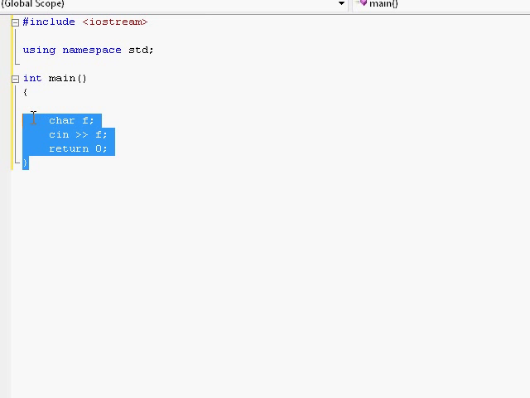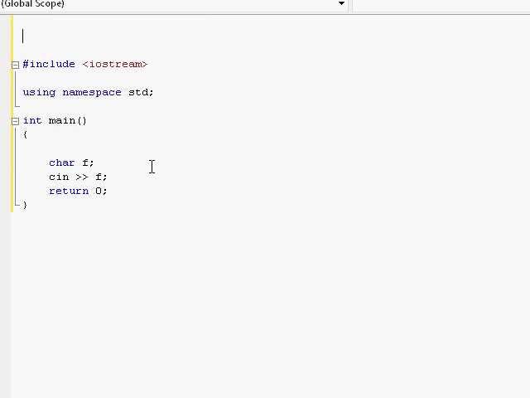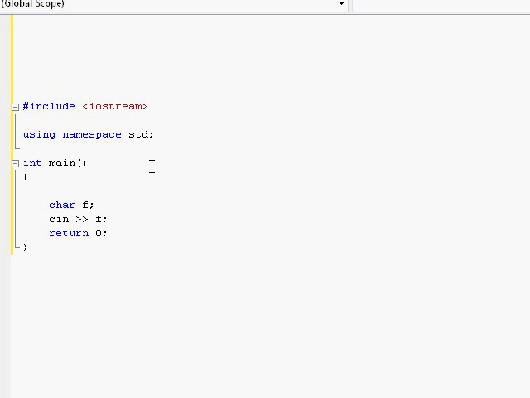So without going into all the details, pretty much every level of opening and closing brace has its own territory of the lifetime of variables. So any variables created in that world, in that level of scope, is considered local, which means that that variable will be destroyed as soon as the function returns, as soon as the function finishes.